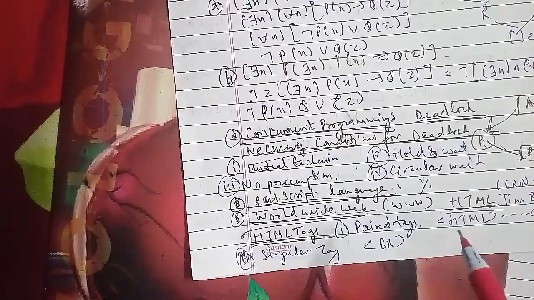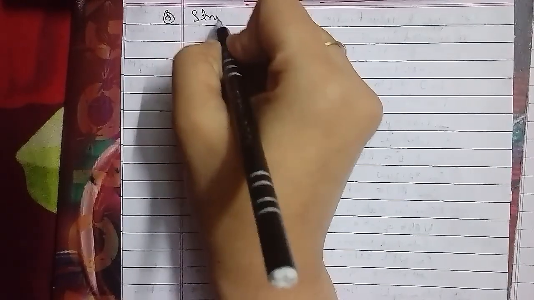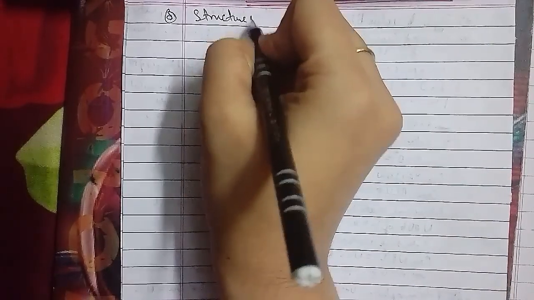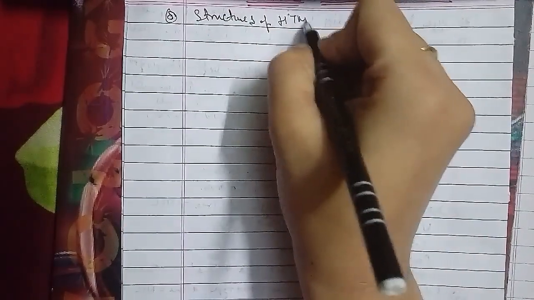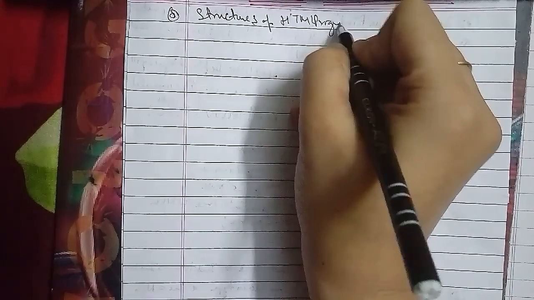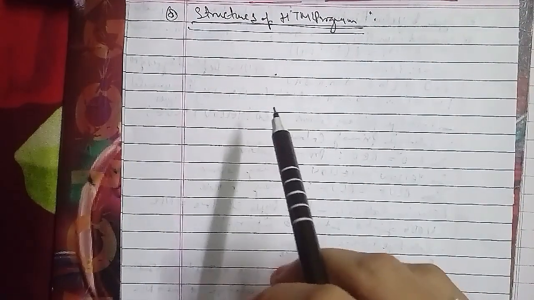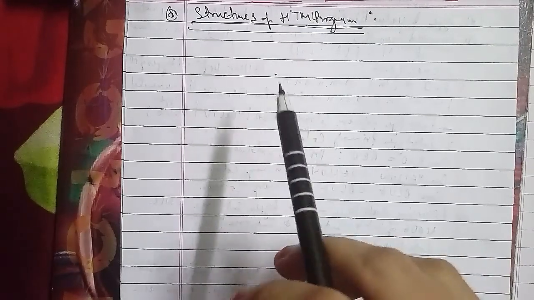So, the structure of an HTML program: every HTML program has a rigid structure. The entire web page is enclosed within an opening HTML tag and a closing HTML tag. And within these tags, two distinct sections are created: the head section, with its opening and closing tag, and the body, with its opening and closing tag as well.